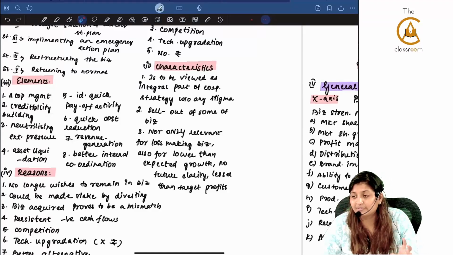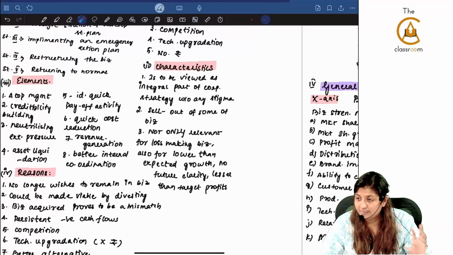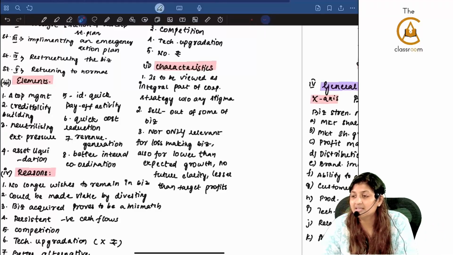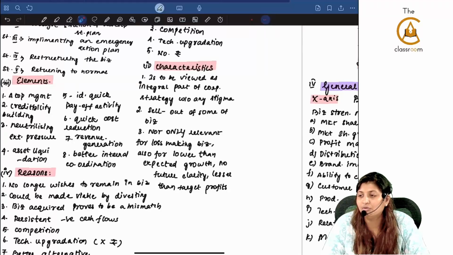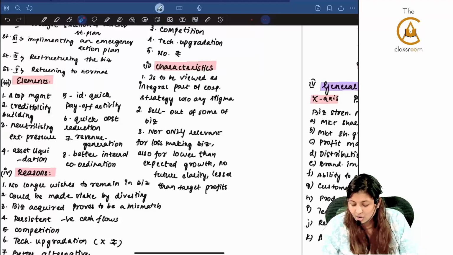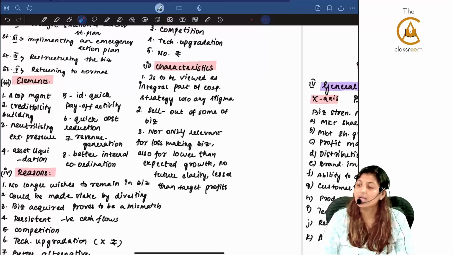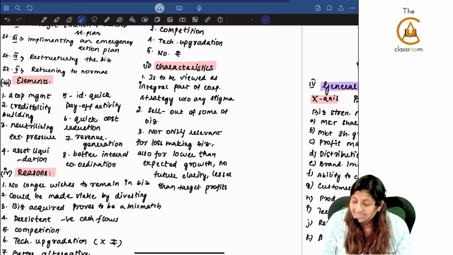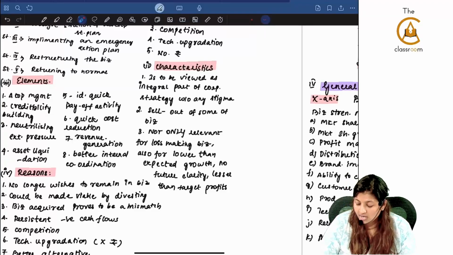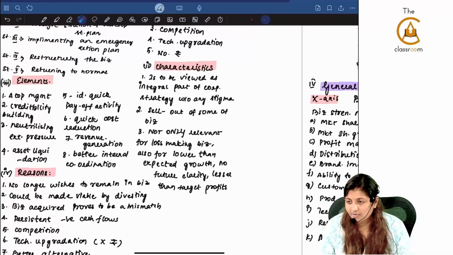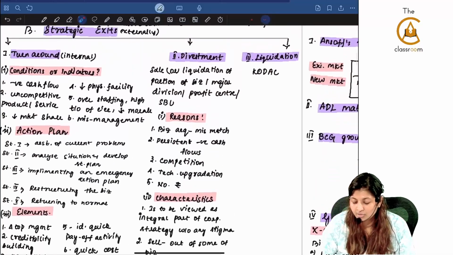I spoke about the example of Sri Krishna Sweets, 47 branches, only 5 are profit making, but still I did not ask them to shut down all the branches because there is a stigma involved. But ideally you have to look at this strategy as pivotal for any kind of strategy management in the company, and there should not be any kind of stigma attached. Not only relevant for loss making business but also relevant for lower than expected growth, no future clarity or lesser than target profit. That means it is not only for loss making businesses that you need to go for a divestment strategy.